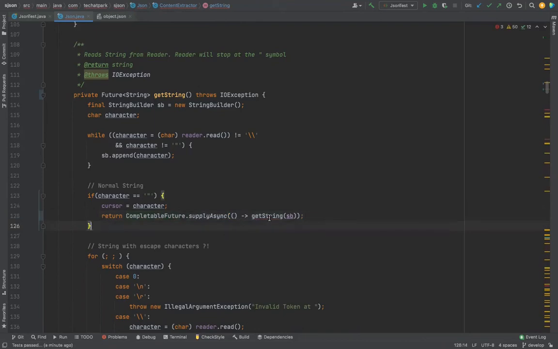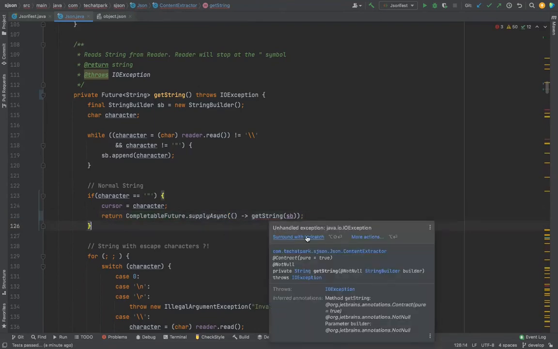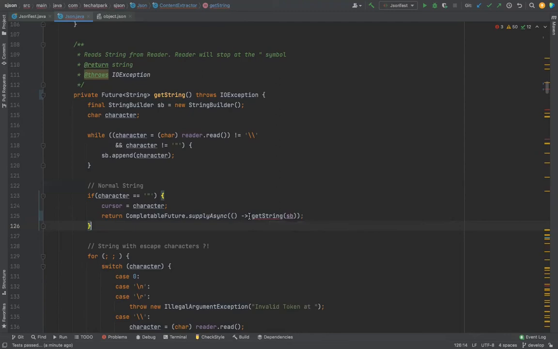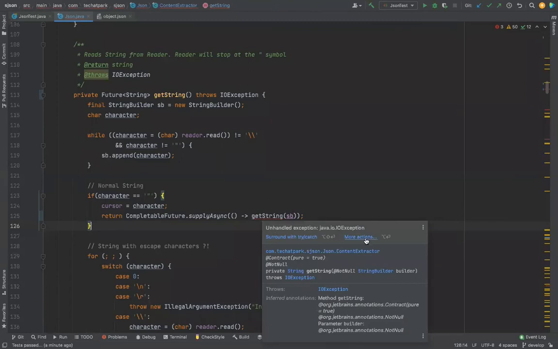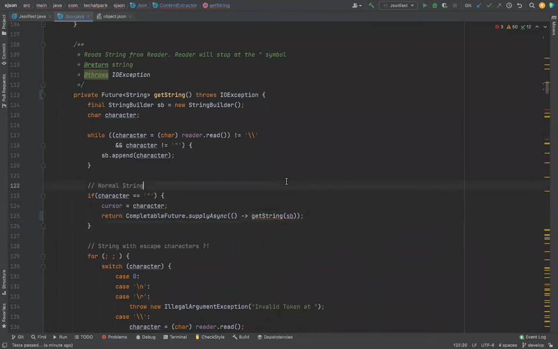Okay. Now this is going to give a string IO exception. That is a problem because this will give an IO exception, it seems. What can we do? Surround with try catch, which also you cannot do.